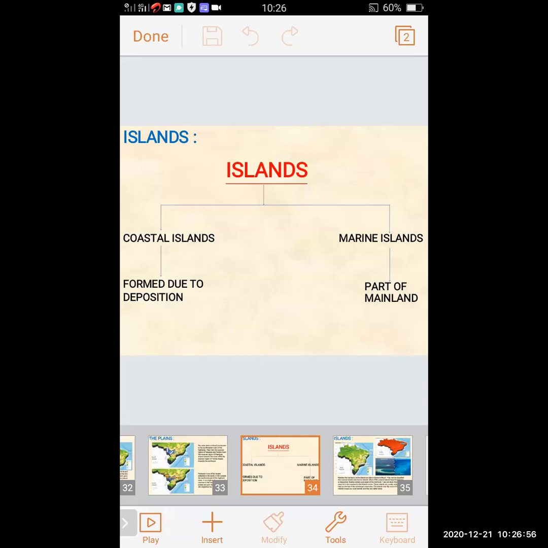Coastal islands are the islands which are formed due to deposition, and the marine islands are the islands which are the part of mainland.